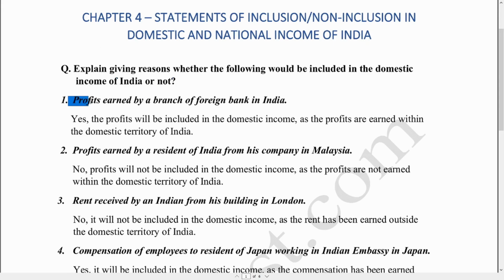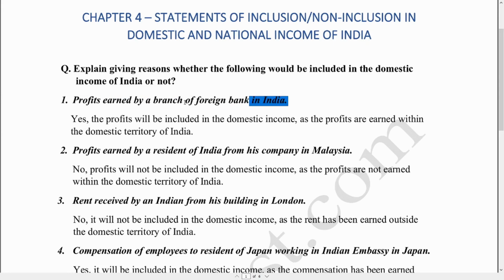Statement number 1 says, profits earned by a branch of foreign bank in India. Now according to the statement, we have to identify whether profits which are earned by a branch of foreign bank which is located in India, whether it would be included in the domestic income of India or not. From the statement, it can be seen that the branch of foreign bank is located in India.